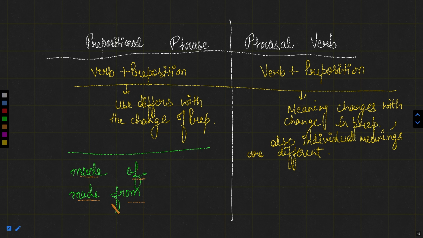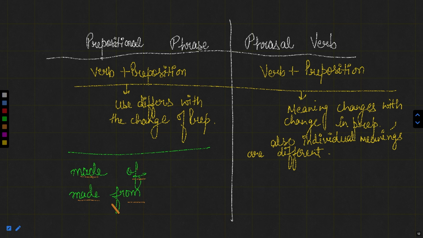So this is actually a physical change. Now if I just melt that ring, it will reconvert into gold. I can also say that ice is made of water. If I melt ice, it will definitely convert into water, and if I freeze the water, it will be converted into ice. So that is a reversible change. And made from is used with irreversible changes or chemical changes.